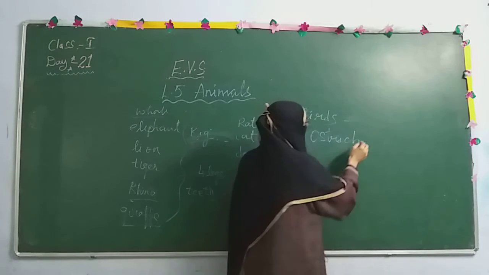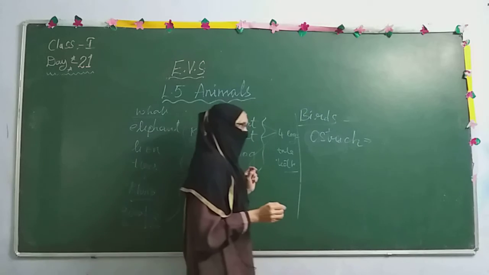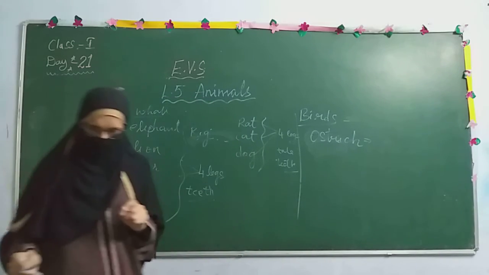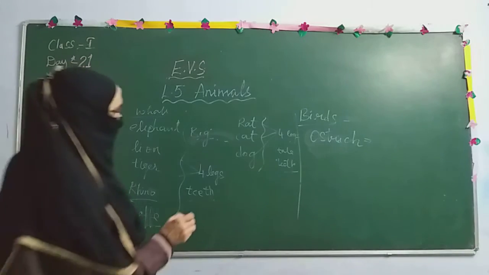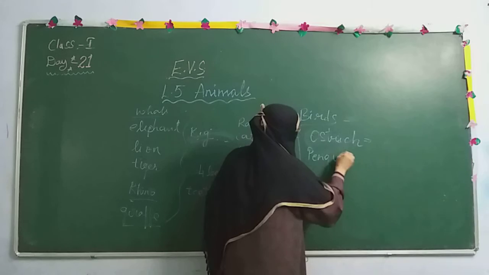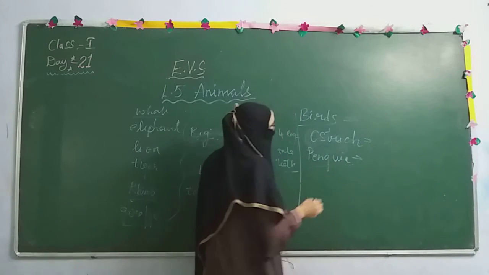In birds, take the ostrich. It is considered to be the biggest bird. Now you can take the penguin. Penguin and ostrich, these are birds.